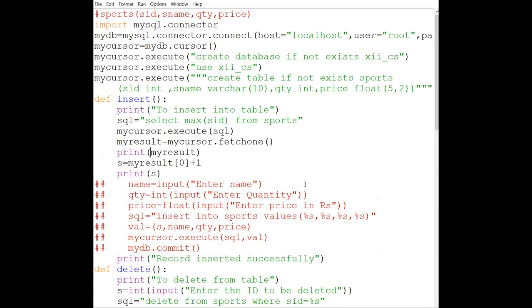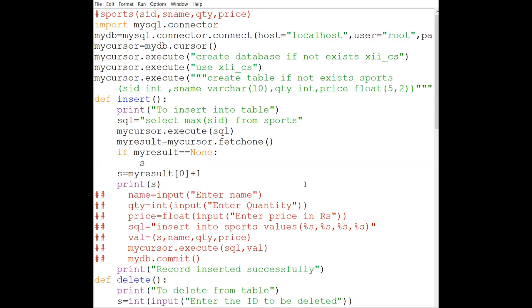Therefore, you are going to check if the value of my result is None, it means it is your first record. Otherwise, our complete program was working perfectly. So we are going to check something like this. If my result is equal to None, in that case my S is equal to 0 plus 1, else.